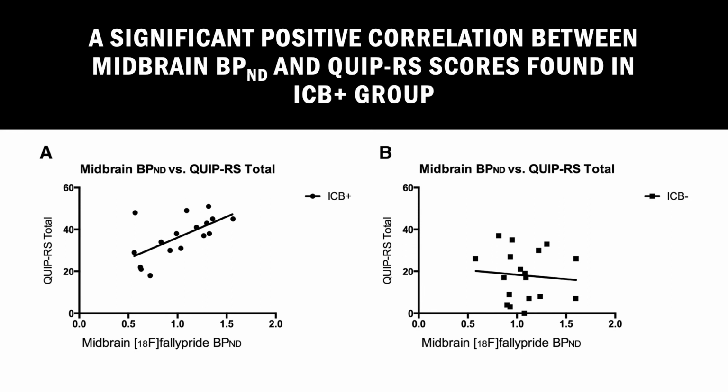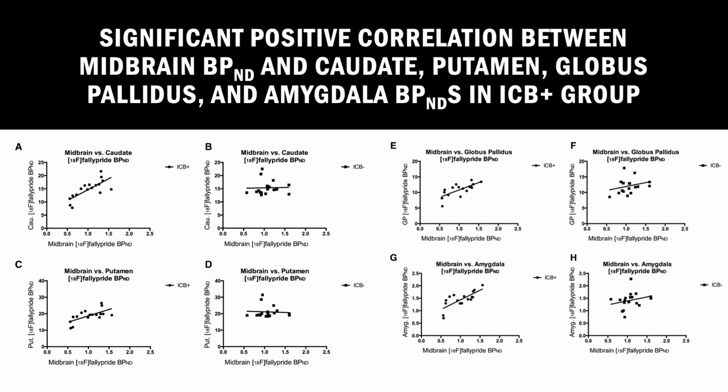The major takeaway from this is that the positive correlation of D2/3 receptor levels with drug-induced behavioral changes suggests that Parkinson's patients with ICBs have a relatively greater preservation of ventral striatum dopaminergic innervation than those without ICBs. These images show valipride non-displaceable binding potential in the midbrain compared with other brain regions involved in the reward circuit, such as the caudate, putamen, amygdala, and globus pallidus, in Parkinson's patients both with and without ICBs.